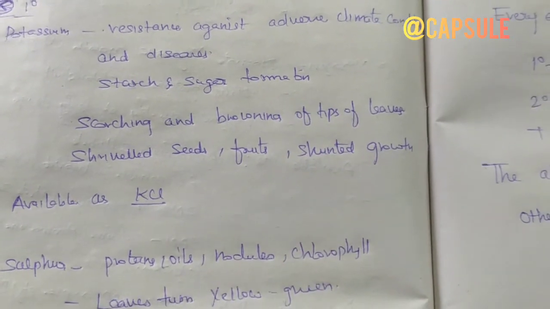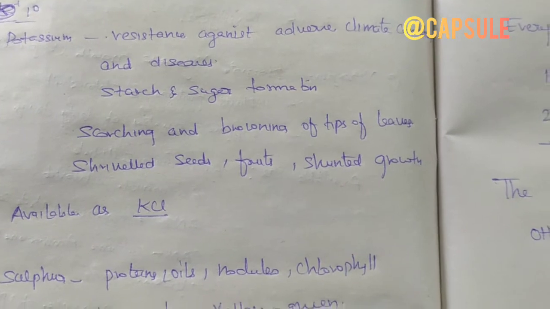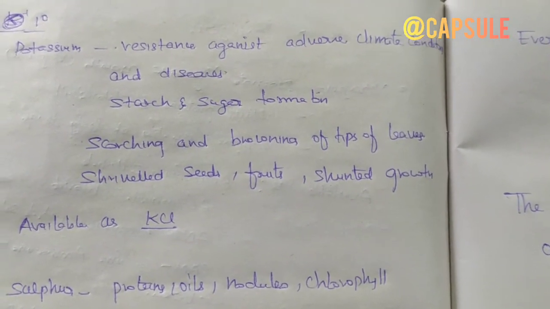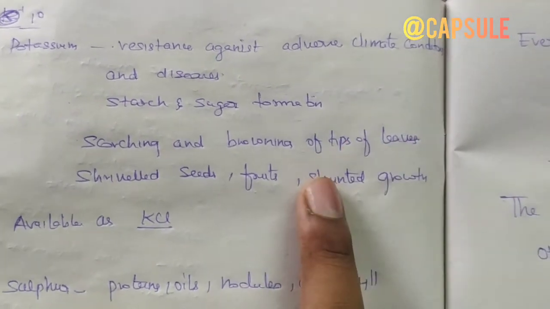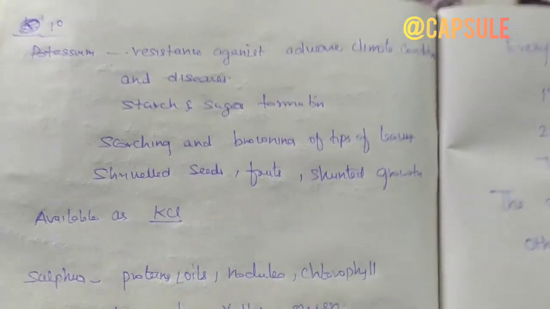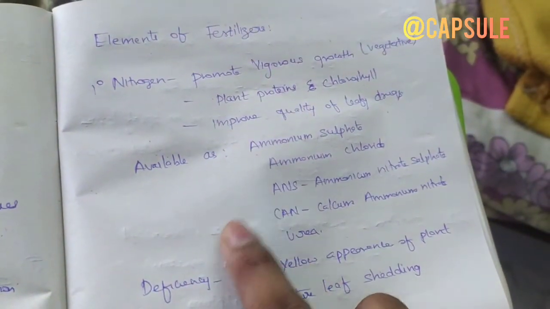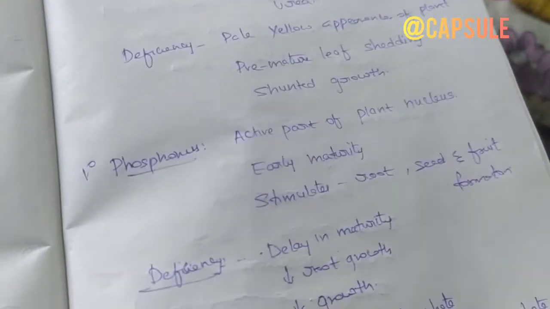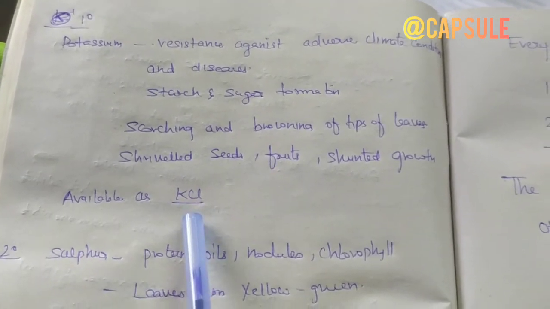Deficiency of potassium leads to scorching and browning of the tips of the leaves, shriveled seeds and fruits, and it also leads to stunted growth. Stunted growth is observed with potassium, and it is also observed with nitrogen. And potassium is available as potassium chloride.